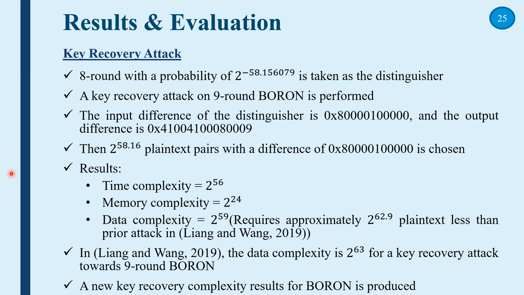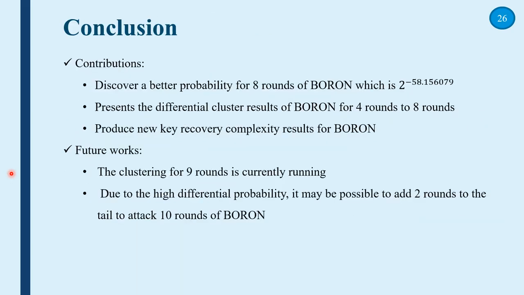Therefore, a new key recovery complexity result for BORON is produced in this research. The contributions of this research project include: discover a better probability for 8 rounds of BORON, present the differential cluster result of BORON for 4 rounds to 8 rounds, and produce a new key recovery complexity result for BORON.